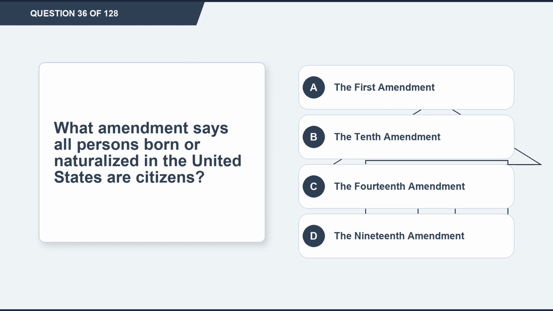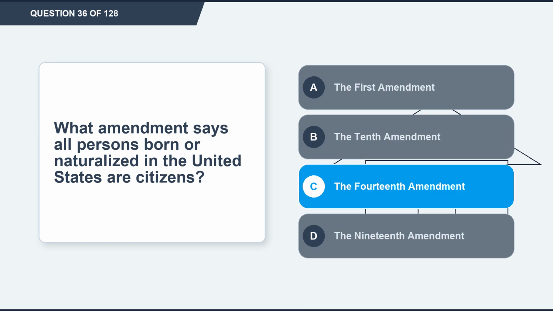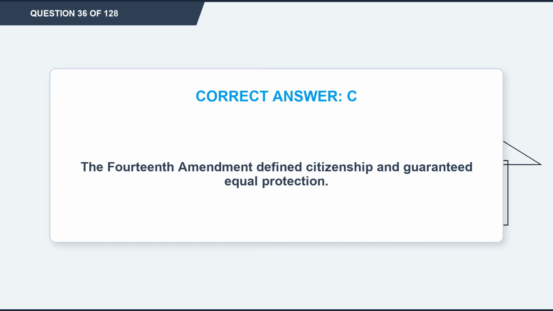Question 36. What amendment says all persons born or naturalized in the United States are citizens? Option A, the First Amendment. Option B, the 10th Amendment. Option C, the 14th Amendment. Option D, the 19th Amendment. The correct answer is option C, the 14th Amendment. Explanation: the 14th Amendment defines citizenship and guaranteed equal protection.